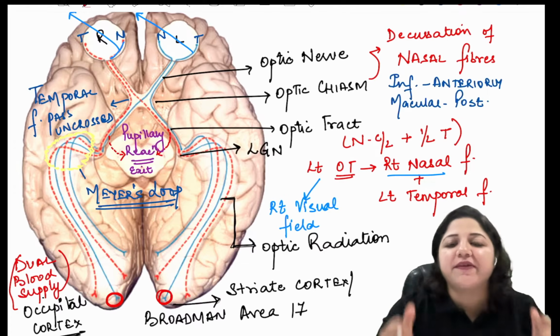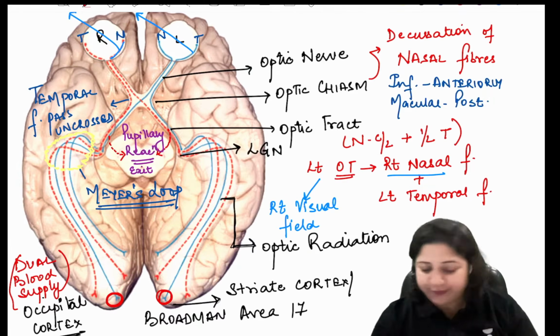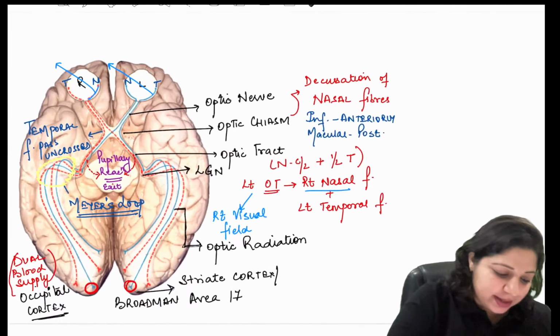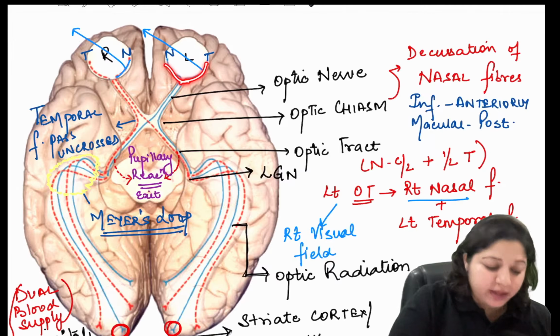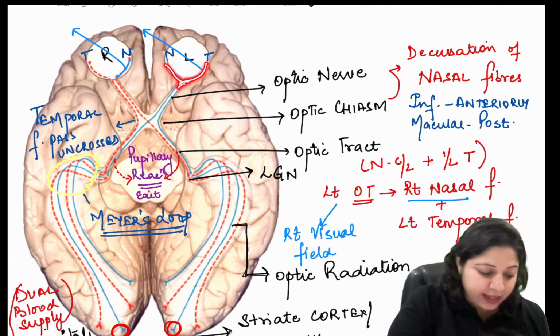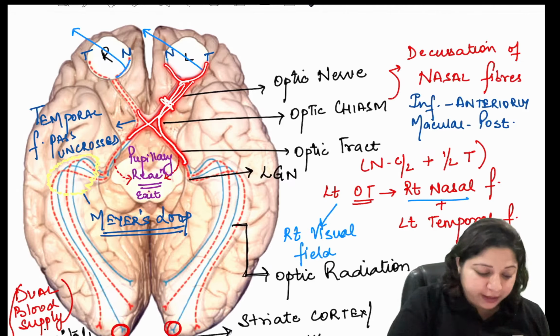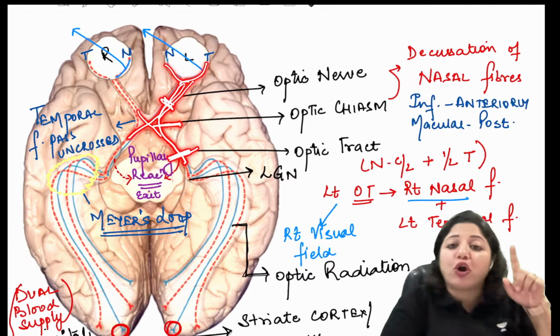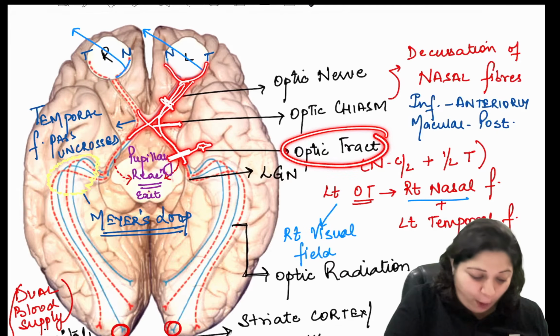So let's quickly revise what we have learned, and then we'll go to the visual field effects. We have the optic nerve coming up from here. When the retinal nerve fiber layers get together, they form the optic nerve. The nasal fibers decussate, the temporal fibers pass uncrossed, and from the optic nerve they go to the optic chiasm. They cross: the contralateral nasal and the ipsilateral temporal form the optic tract.